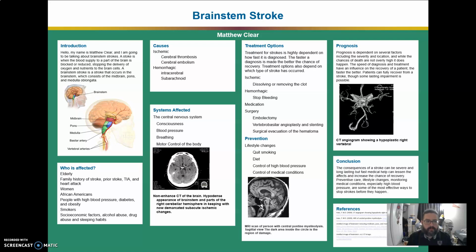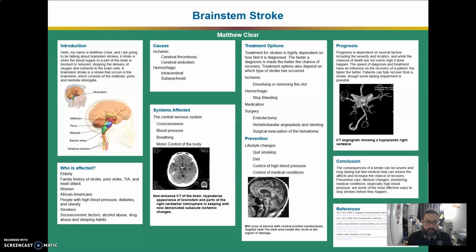A stroke is when the blood supply to a part of the brain is blocked or reduced, stopping the delivery of oxygen and nutrients to the brain cells. A brainstem stroke is a stroke that occurs in the brainstem, which consists of the midbrain, pons, and medulla oblongata.